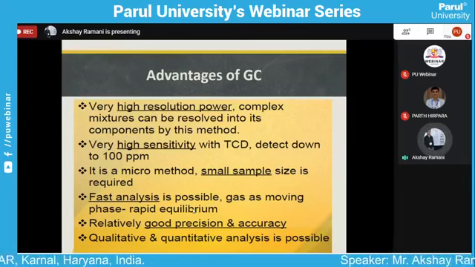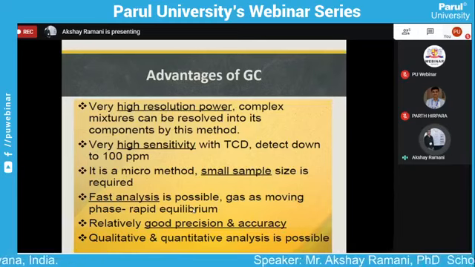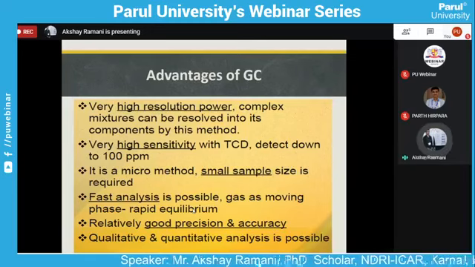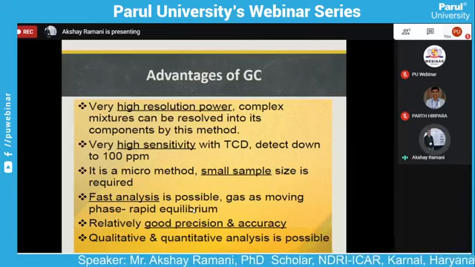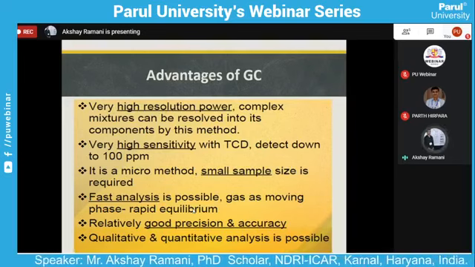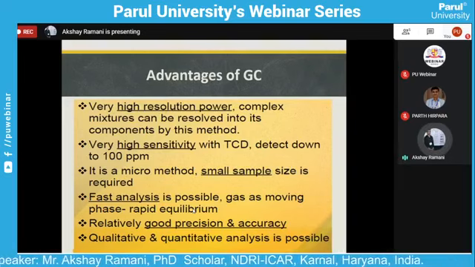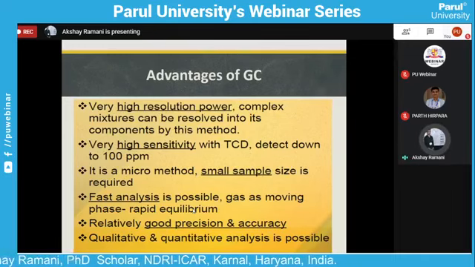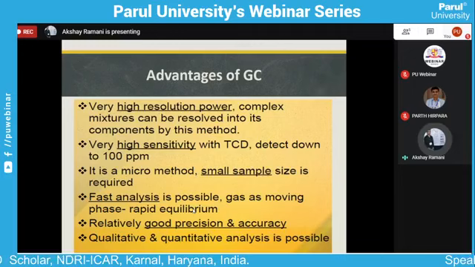We can give confirmation based on this result whether this ghee sample was adulterated or not, and quantitative and qualitative analysis is possible by this method. So we can conclude about the adulterant sample, with what portion and how many types.